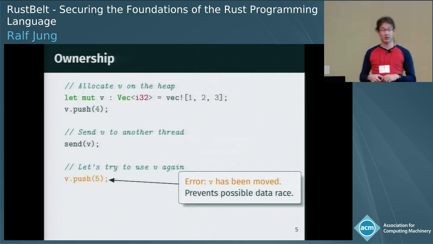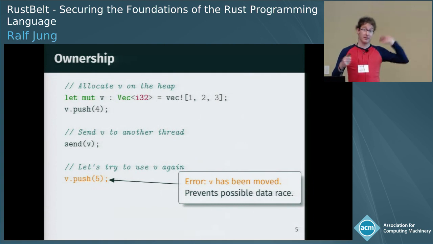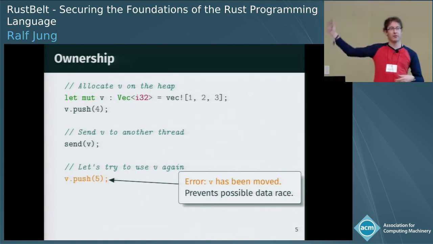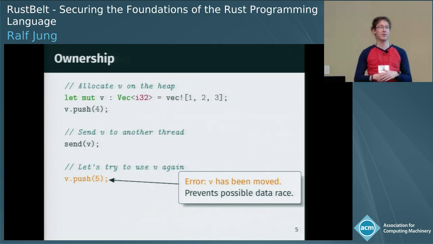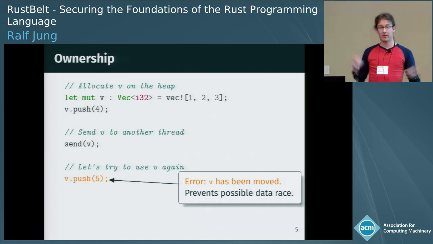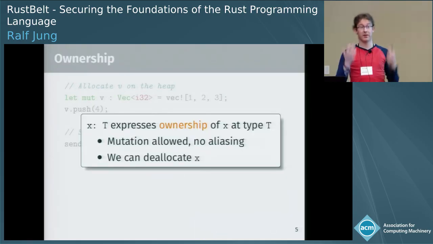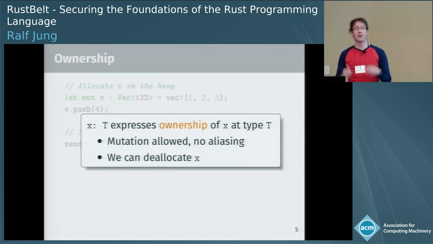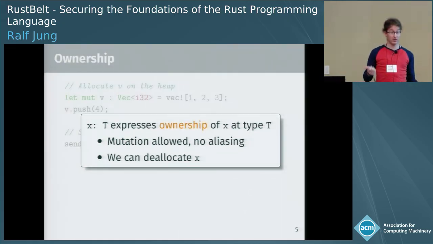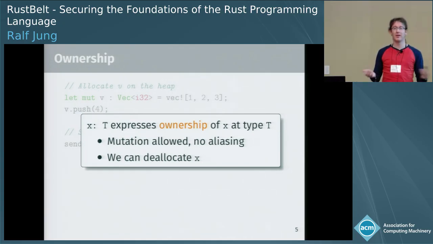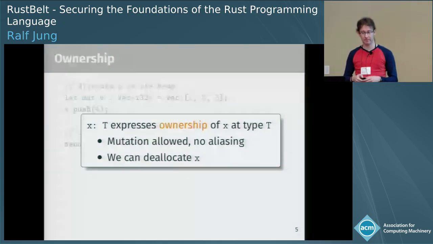And this is really useful because one of the things send could do is spawn a new thread and put the vector there and have the thread do computation on the side even after send has returned. And then there would be a data race here. And that would not be fun. So in general, if you have some variable x of type T, Rust considers this data to be owned at the given type. Ownership implies that you can do mutation, and hence no aliasing, and you can even deallocate, because really if you own this, nobody else even knows the data exists.